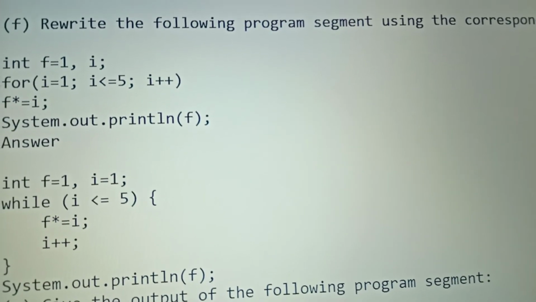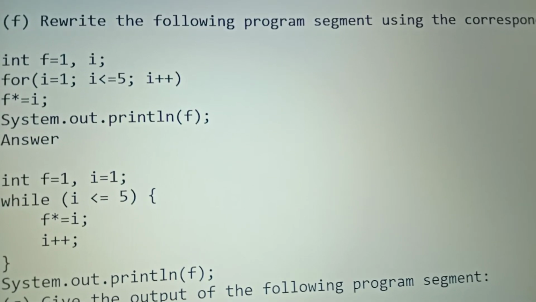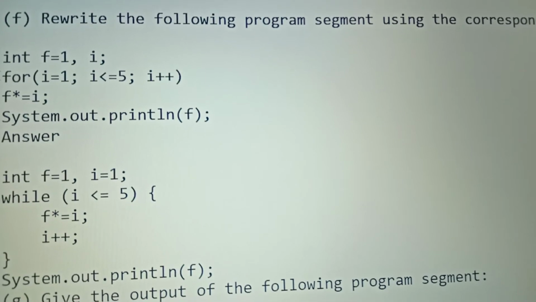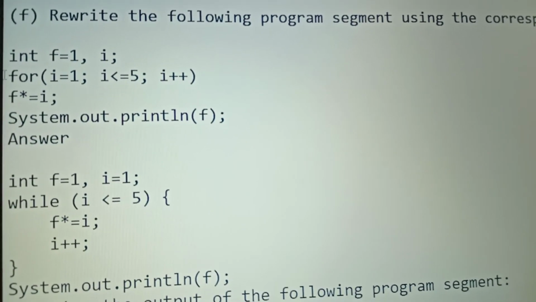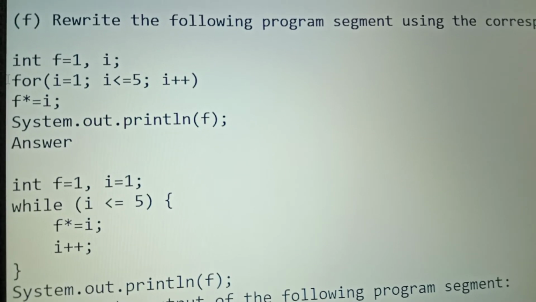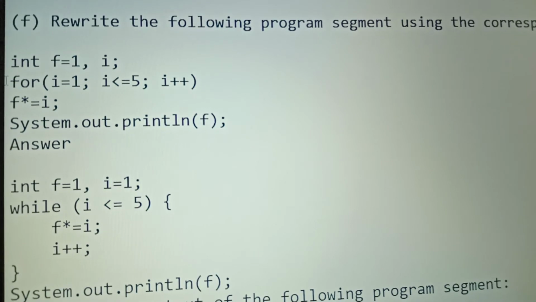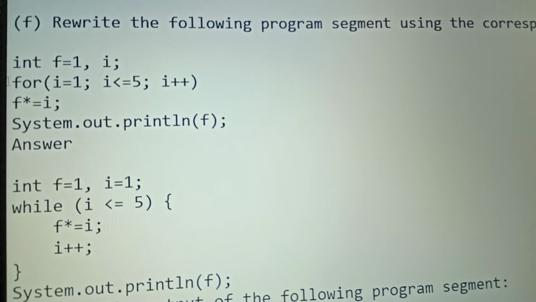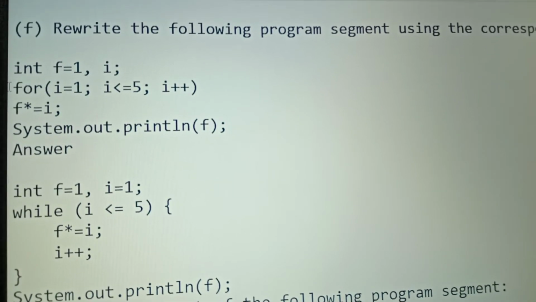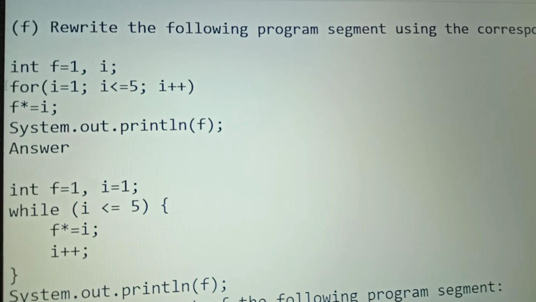int f equals 1, I equals 1. Means here we will initialize f to 1 and I to 1. In the for loop हम आप देख सकते हैं कि we have written I equals 1 inside the loop, we are declaring I equals 1. But when we use the same statement in a while loop, then we need to declare I equals 1 before it, because the while loop is different from the for loop.